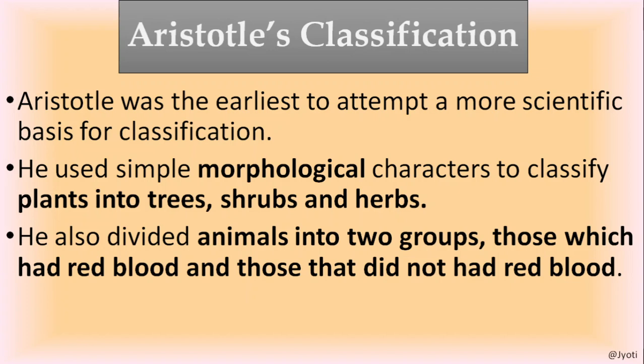So Aristotle classified the whole organism into 2 groups, that is plants and animals. The plants included the trees, shrubs and herbs. The animals included 2 groups, the group containing RBC and the group without RBC. So this was simply based on the morphological characters.